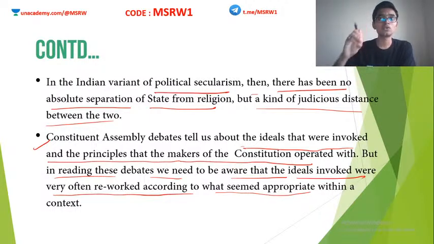If you can understand that thought process, then you can understand the constitution for what it is. Once you clearly see what the nationalist leaders were looking for, you can see why it is written so in the constitution. That is why Constituent Assembly debates are heavily studied to preserve and protect the Indian constitution. The Supreme Court is the guardian of the Indian constitution. So Constituent Assembly debates are very, very important.